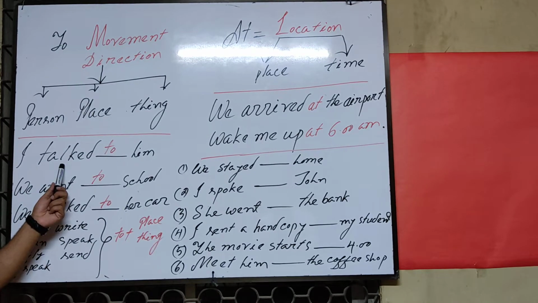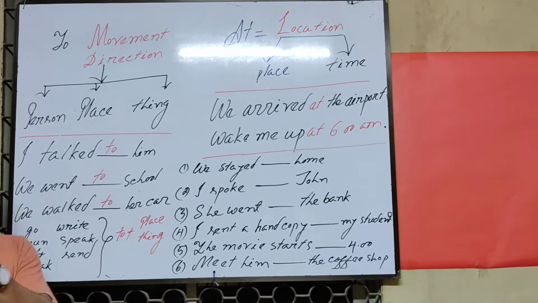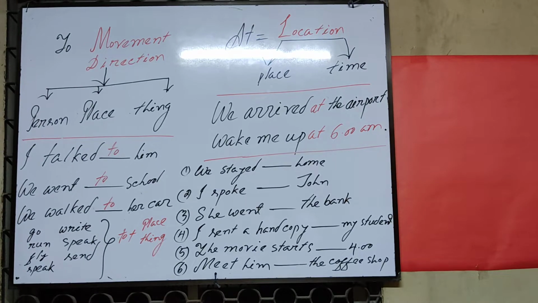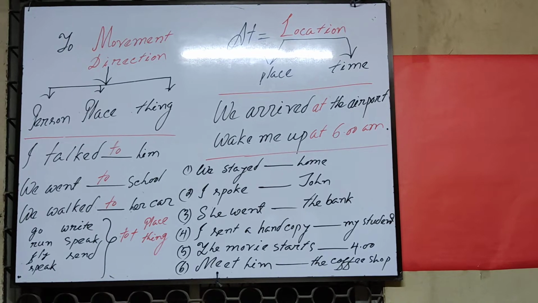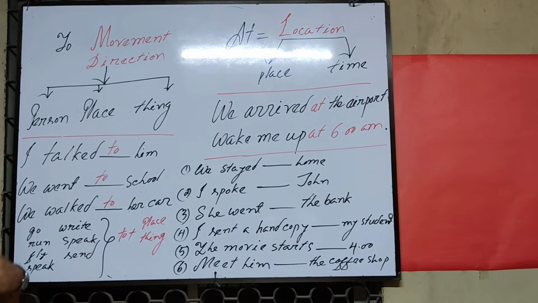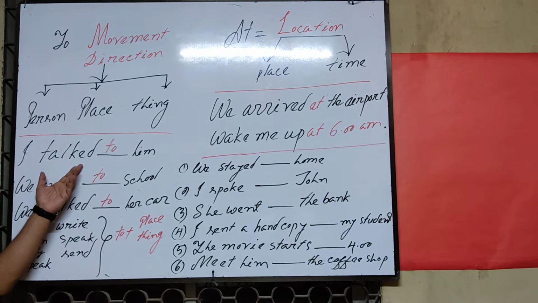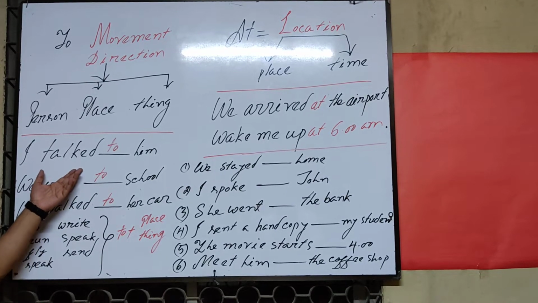I talked to him. I am going to talk to my friend, to my parents, to my teachers. So I can call the teacher: Sir, how are you? Okay, I'm fine, and you? Me too. That is a greeting. But I would like to talk to him face to face. So whenever I'm going to talk to others, I can say: I talk to him, I talk to my student, I talk to my learners, I talk to my father, I talk to my mother.